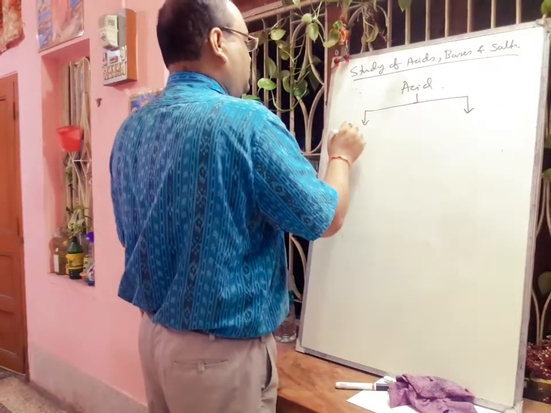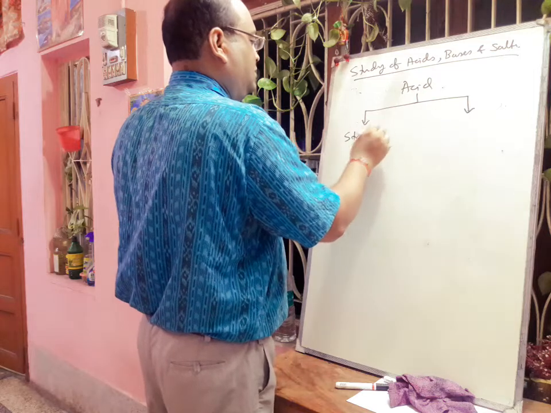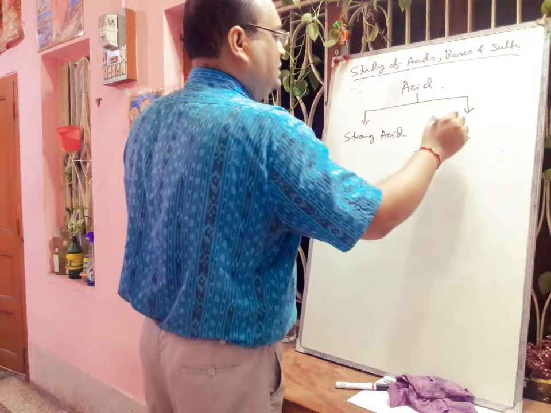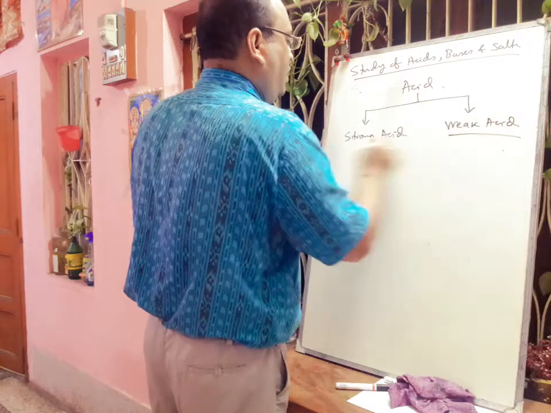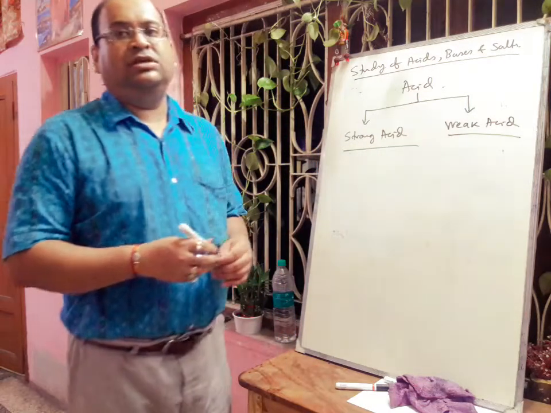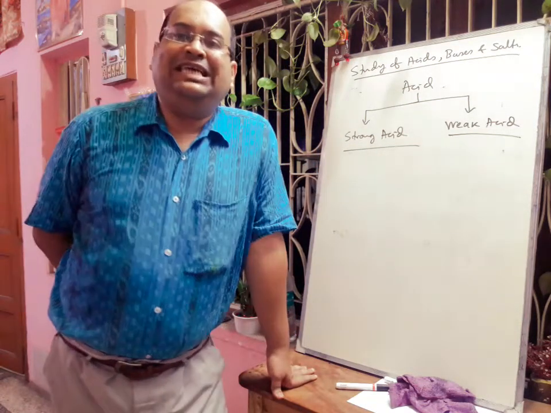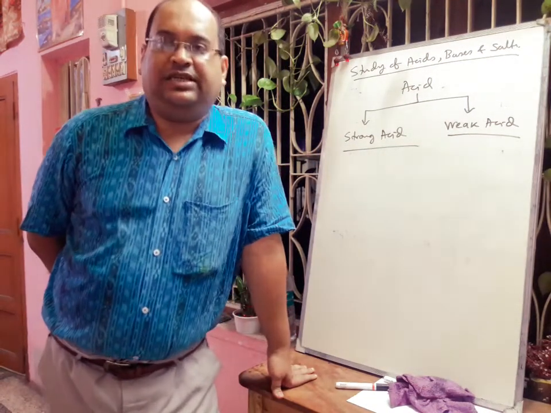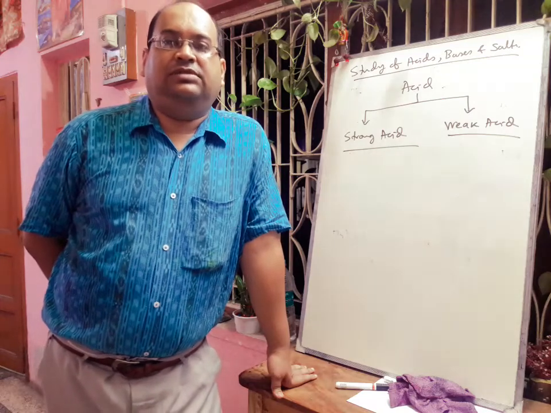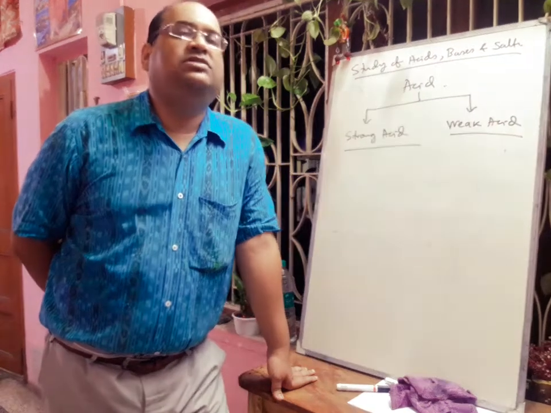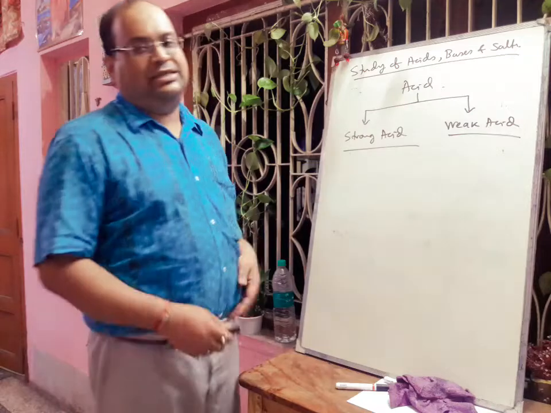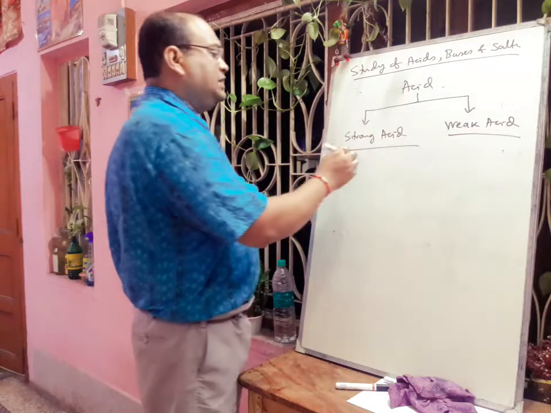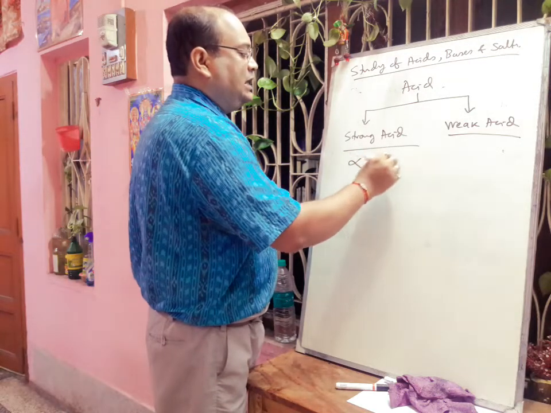Now what is a strong acid? When an acid completely dissociates in aqueous solution and the concentration of H3O plus is very high, then it is called a strong acid. Here the degree of dissociation, alpha, is greater than 30%.